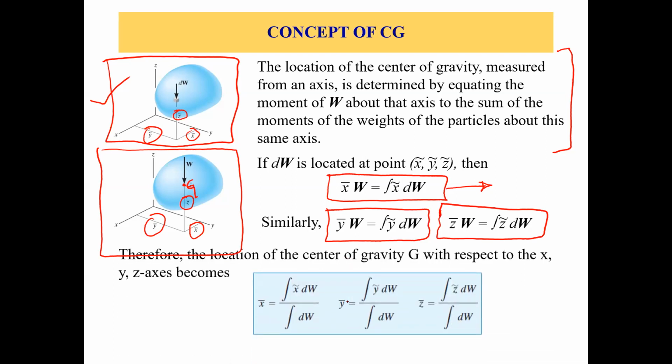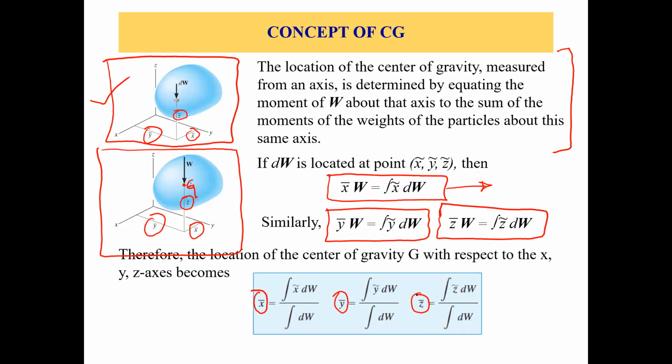So now from here we can find the location of the centroid of the whole body. We can find this x bar, y bar, and z bar of the whole object.